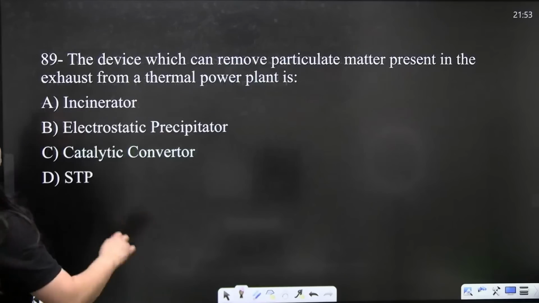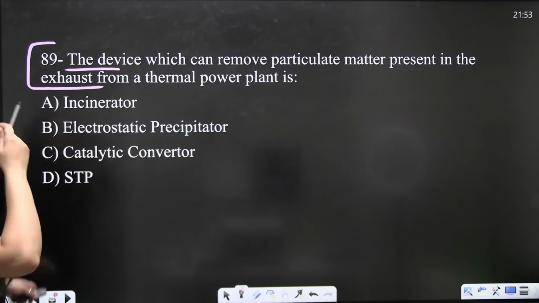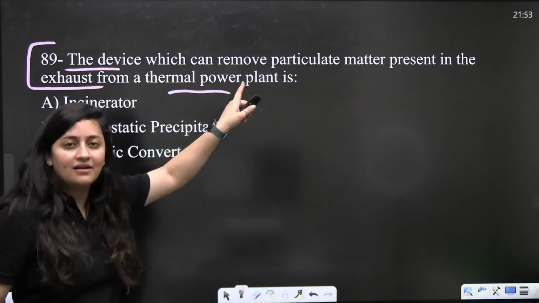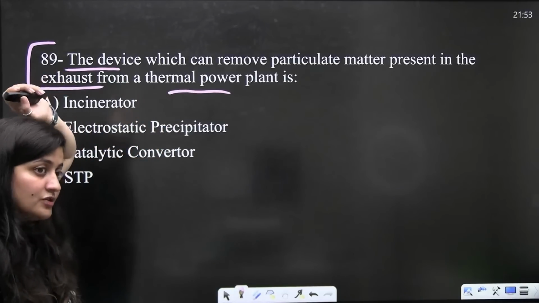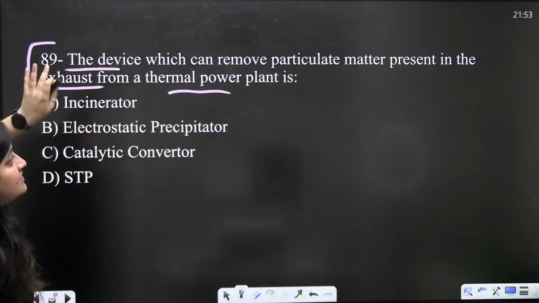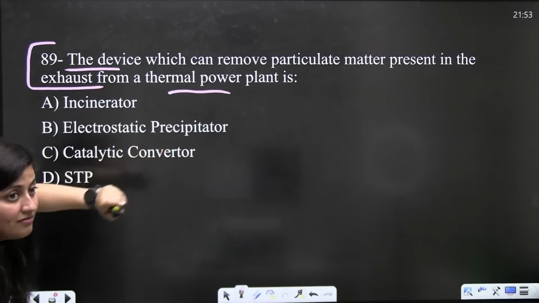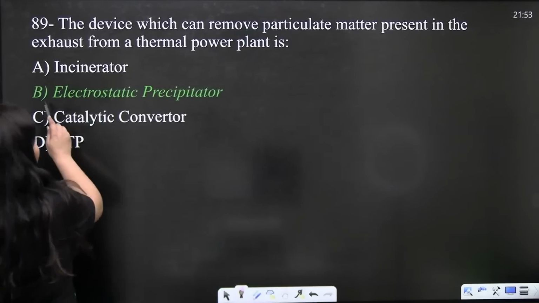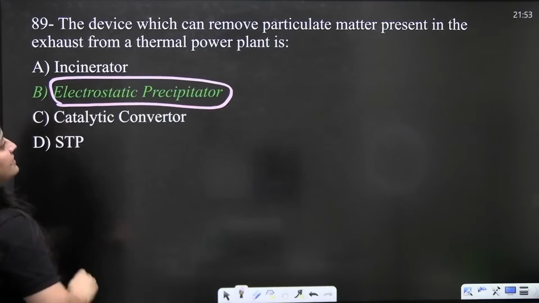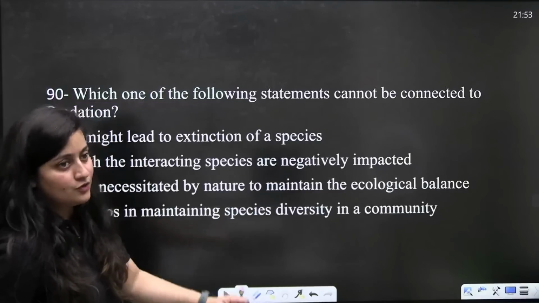Now the next question, the device which can remove particulate matter present in the exhaust from a thermal power plant, remember from the diagram based session, right? I was asking this question, the device which can remove particulate matter present in the exhaust from a thermal power plant. So obviously it is the ESP, electrostatic precipitator.